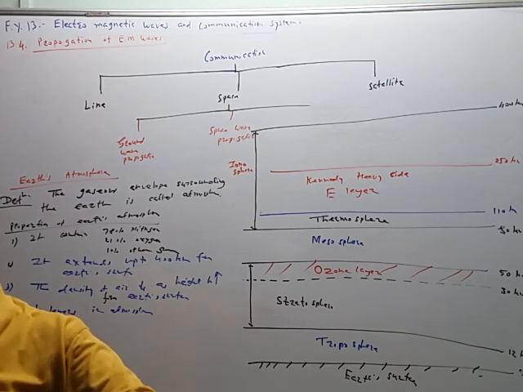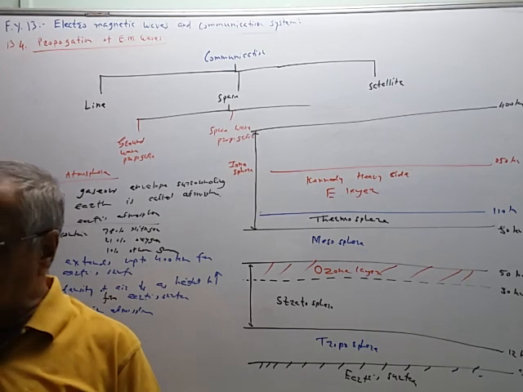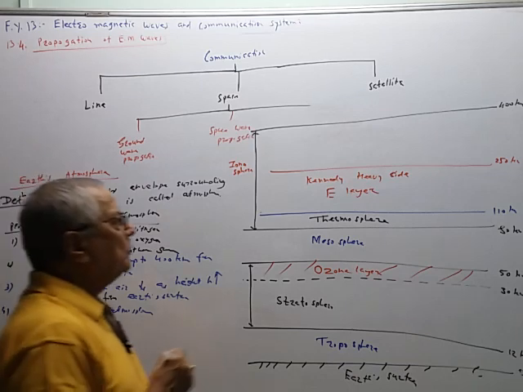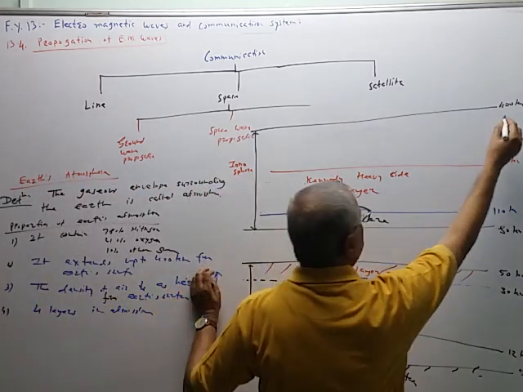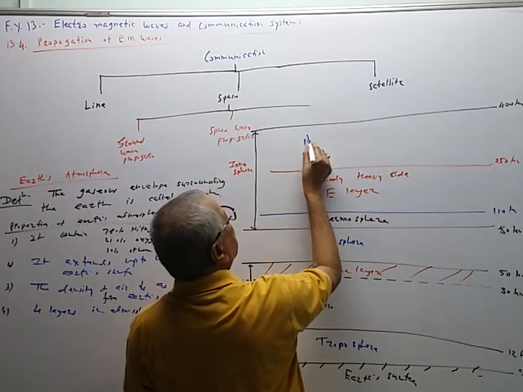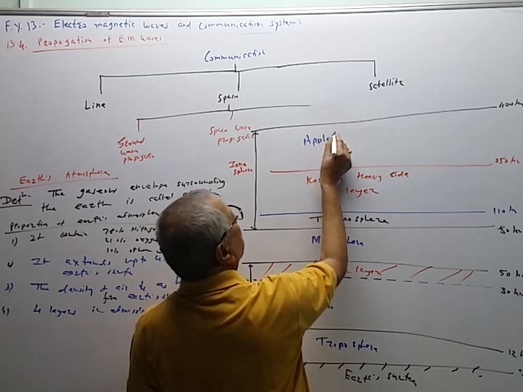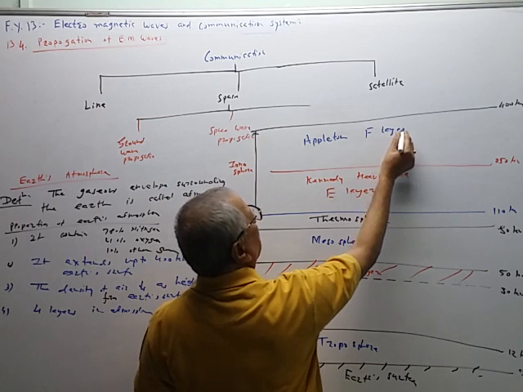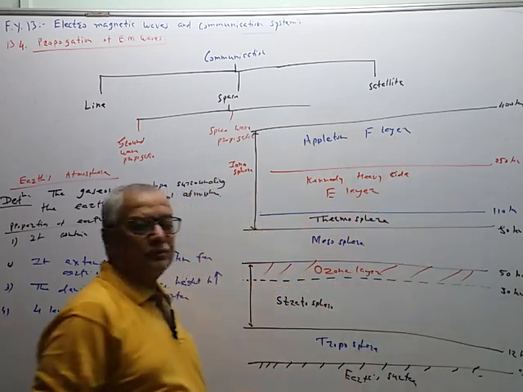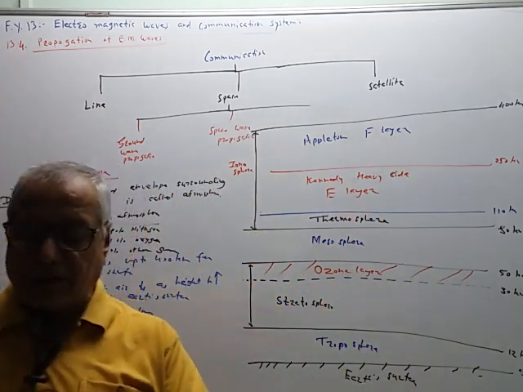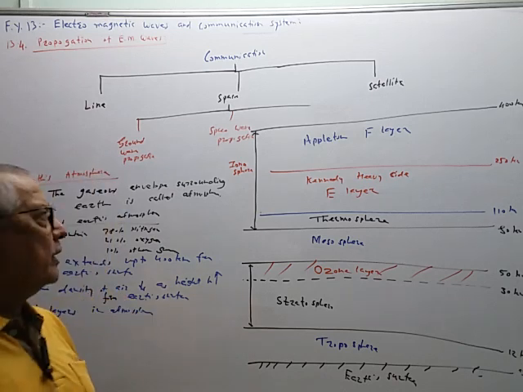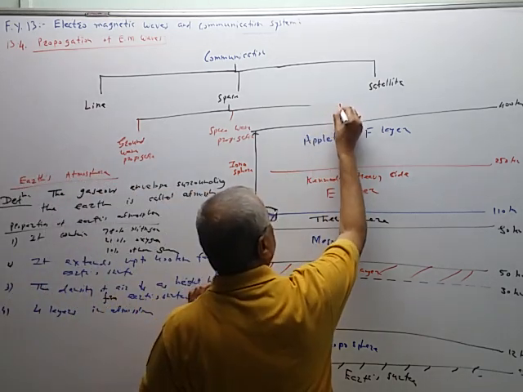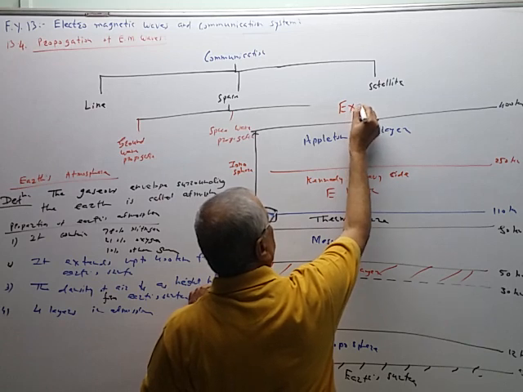Then the remaining layer is the Appleton F layer. From 250 km to 400 km, this is the Appleton F layer. Here the Earth's atmosphere ends, and beyond this is the exosphere.